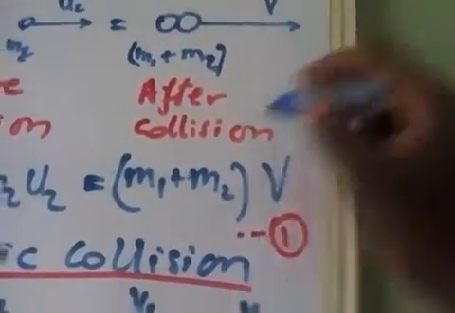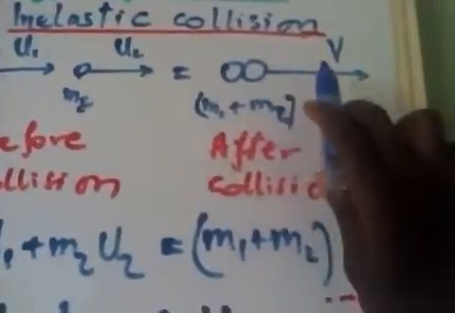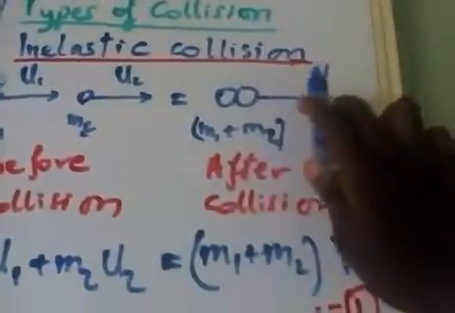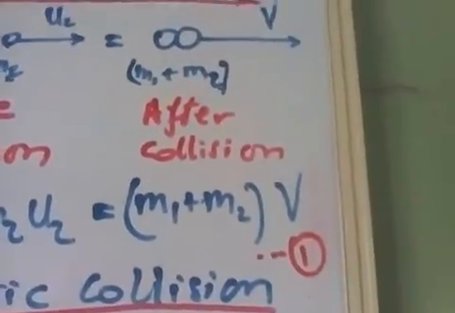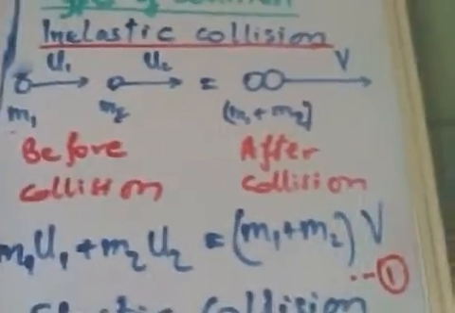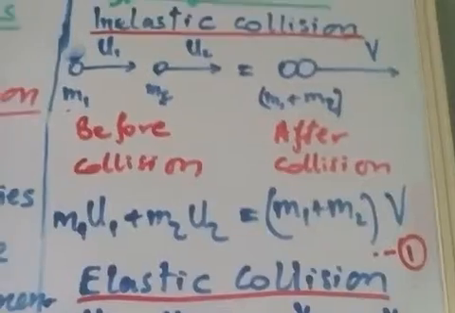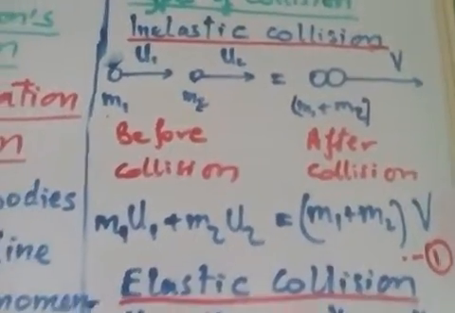When the objects get stuck together after collision, we talk about an inelastic collision. They didn't repel each other; they stay together after the collision. That is what we call inelastic collision.